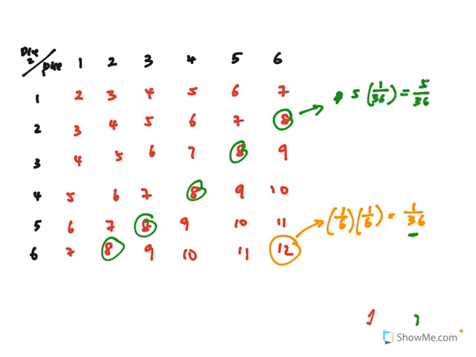If both or either die shows a 1, then the musician in turn has to pay the gambler $2. So if we look at x, where x is the amount paid by the gambler to the musician, remember x is the amount paid by the gambler to the musician. So here x equals 3, and here x equals, sorry, not 8, 6.